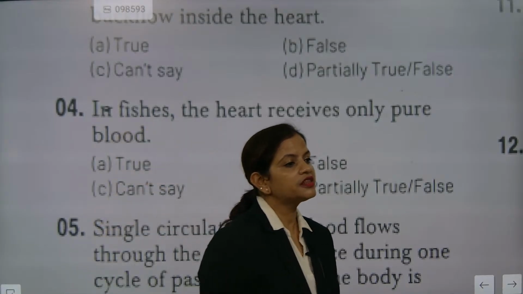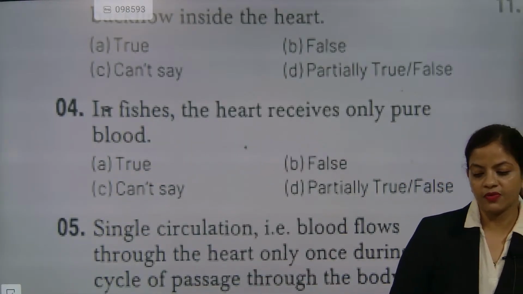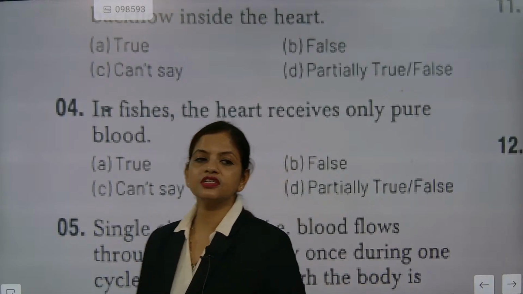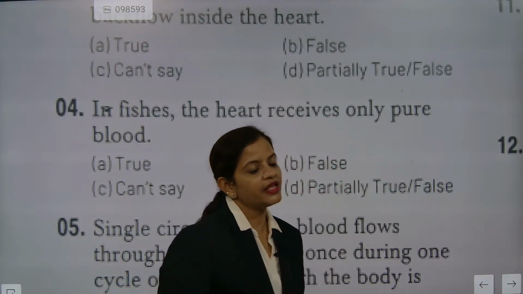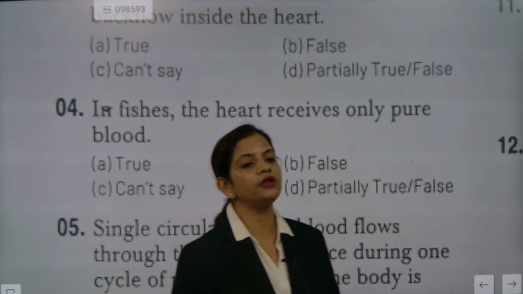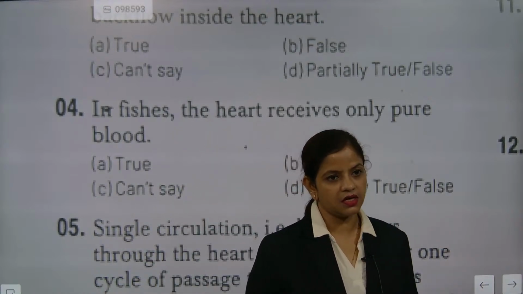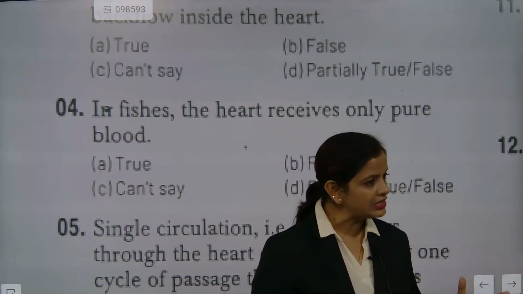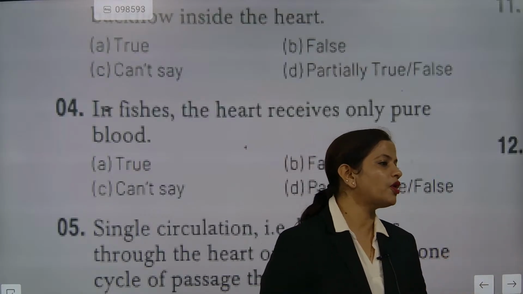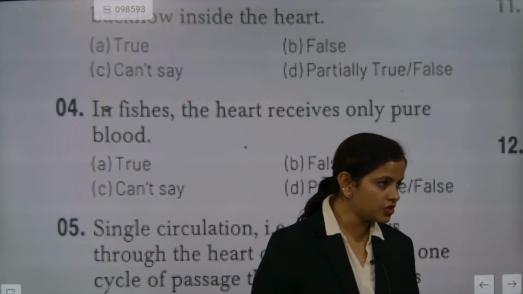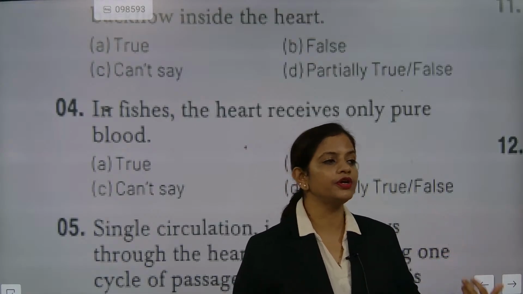The answer is false. Everybody please remember one thing. In fish, the heart pumps the blood to the gills. From the gills, the oxygenated blood is distributed to the entire body. The body does respiration and then the blood goes back to the heart.